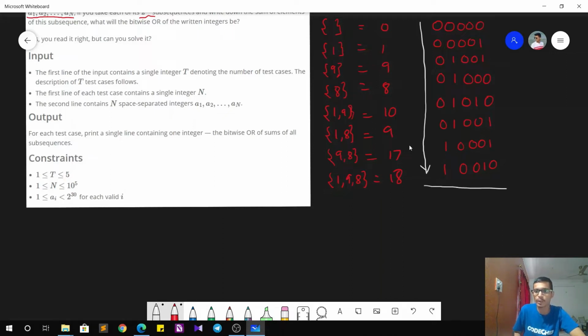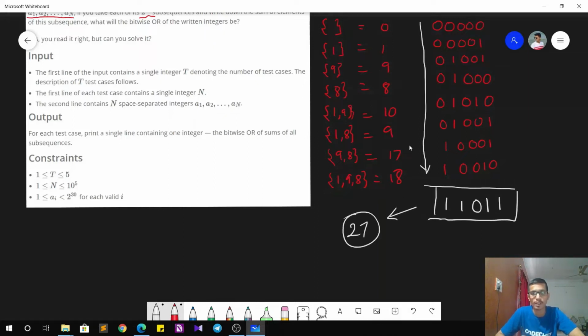If we take the bitwise OR, it comes out to be 1, 1, 0, 1, 1, which in decimal is nothing but 27. So we have to report the number 27 as our answer, because initially we had the elements 1, 9, 8. We found all its subsequences, found their sums, represented them in binary and then took the bitwise OR of all these numbers, and it comes out to be 27 in decimal. So that is the answer that we have to report.